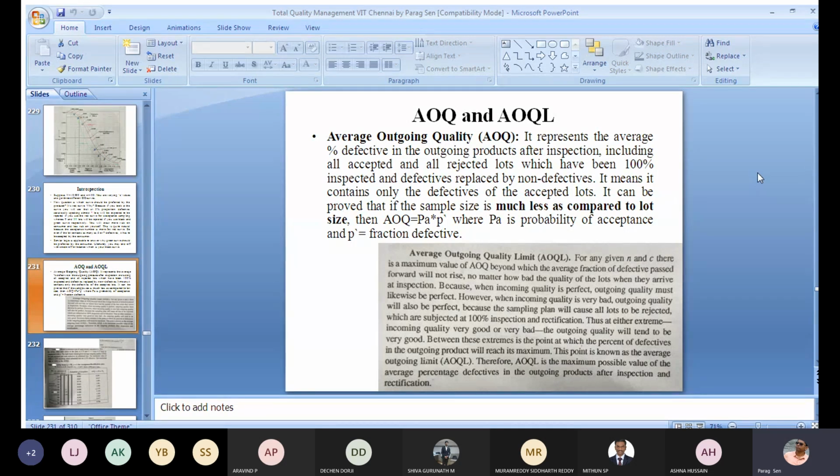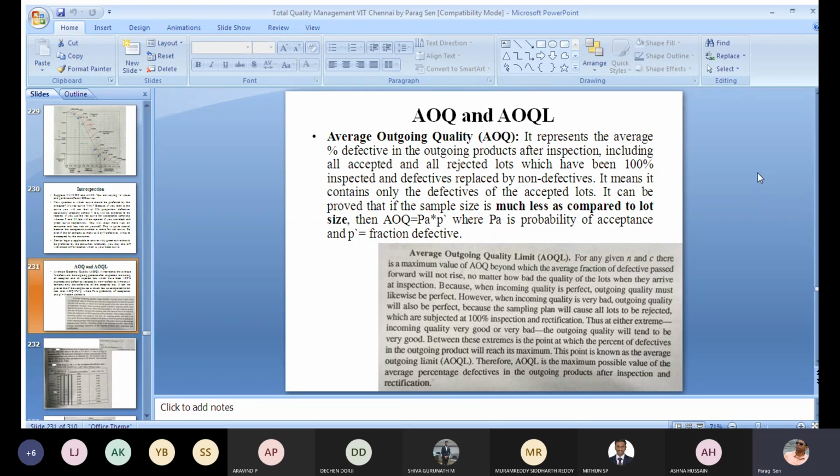Take a look at the definition for AOQ. It represents the average percent defective in the outgoing products after inspection, including all accepted and all rejected lots which have been 100% inspected and defectives replaced by non-defectives. It means it contains only the defectives of the accepted lots.